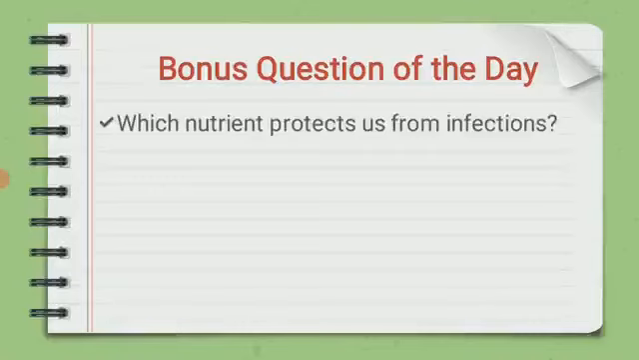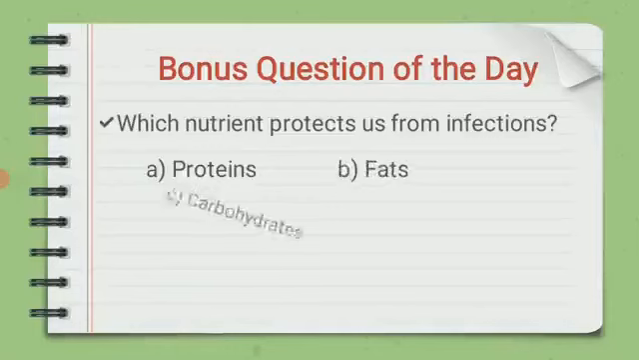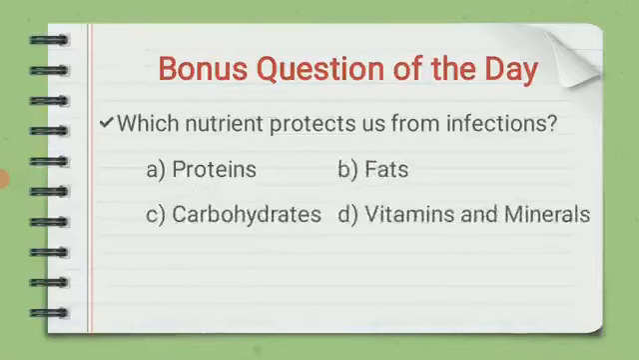The options are proteins, fats, carbohydrates, vitamins and minerals. The correct answer is vitamins and minerals. Vegetables and fruits are rich in vitamins and minerals. It protects us from infections.